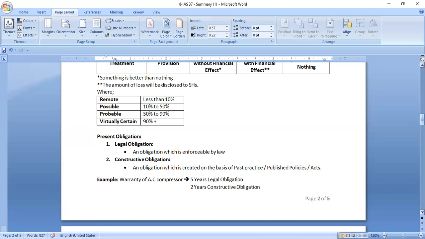Okay, so see the example of warranty. In case of warranty of an AC compressor, 5 years of warranty is the legal obligation set by the law, but 2 years of warranty given is the constructive obligation which has been given by the entity to the customer till date. So this creates a constructive obligation, okay?